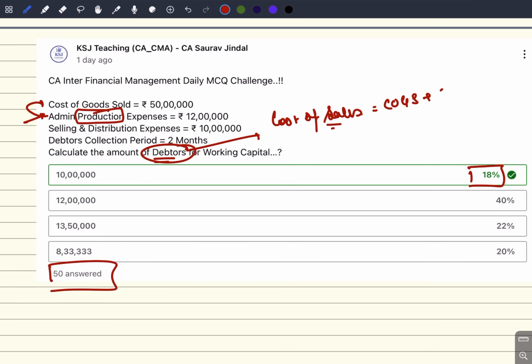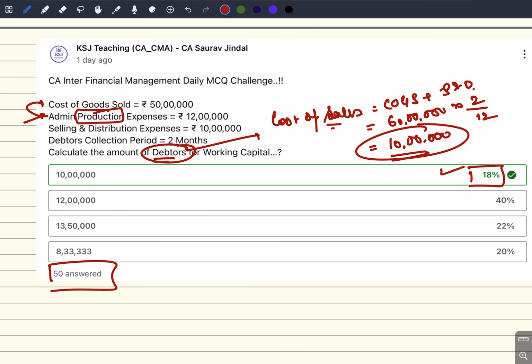So here it will be COGS plus selling and distribution, that is a total of 60 lakhs, into 2 by 12. So the answer will be 10 lakhs. So the answer you will get is 10 lakhs. So this was the correct answer.